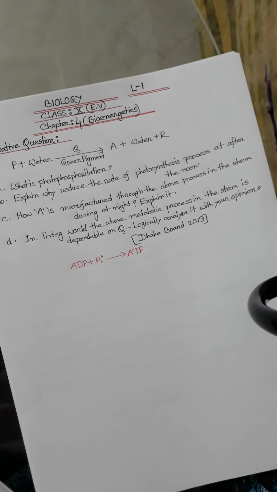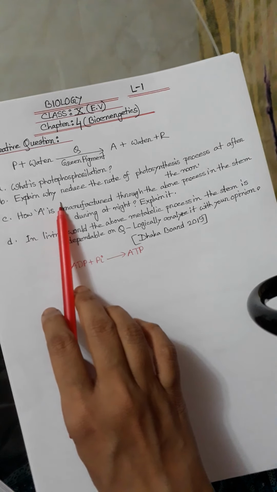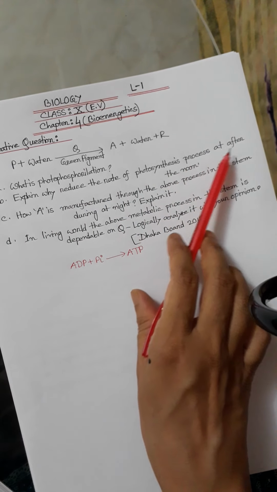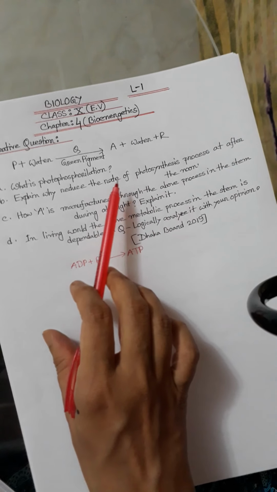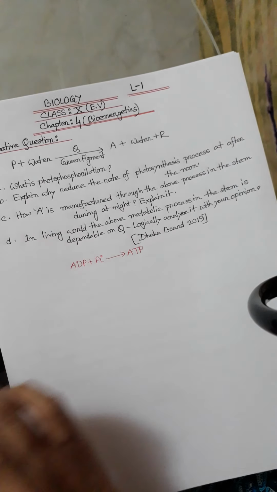Then question B, explain why the rate of photosynthesis reduces after the noon. Why does it reduce?